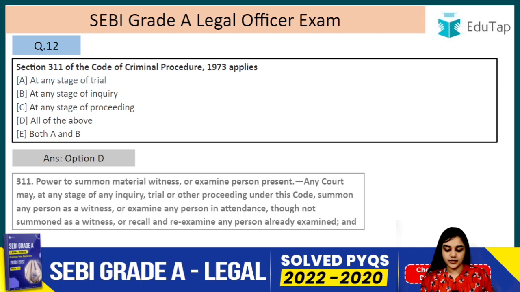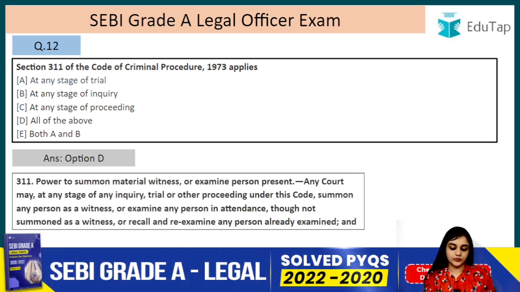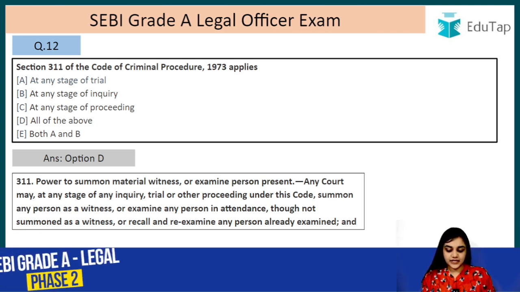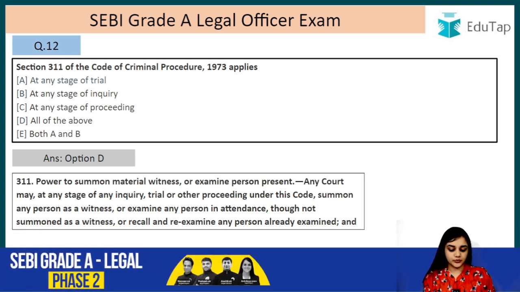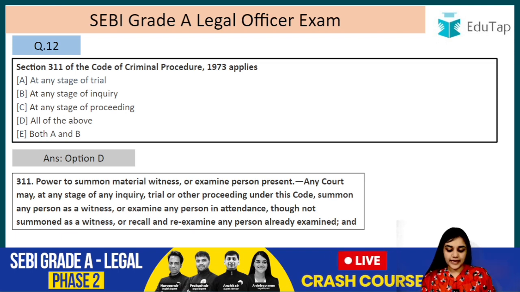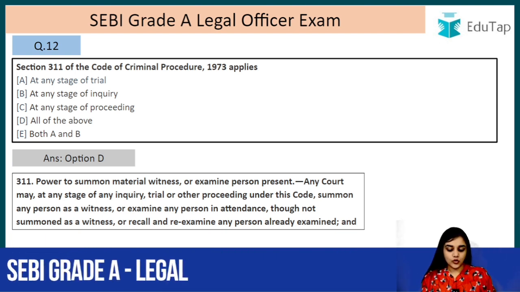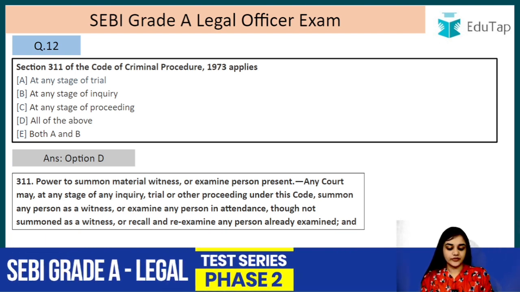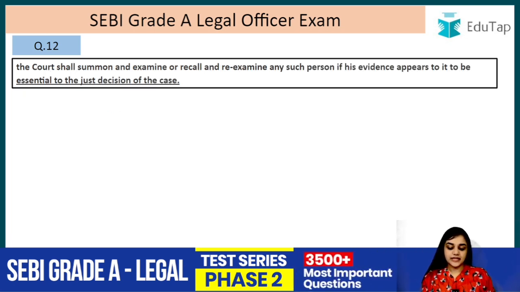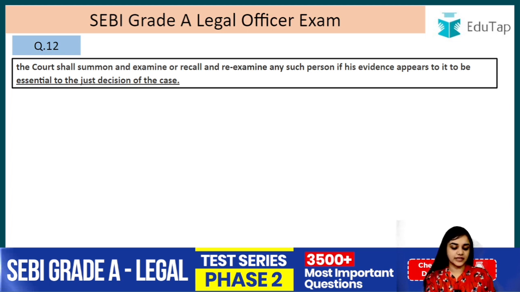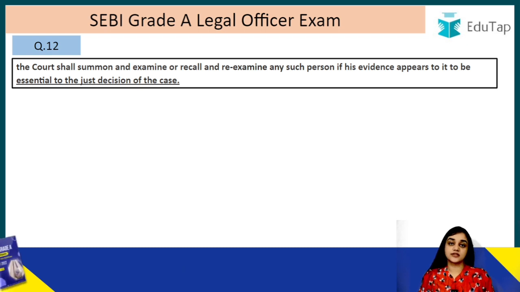So this is power to summon material witness or examine person present. Any court may, at any stage of the inquiry, trial or other proceeding under this code, summon any person as a witness or examine any person in attendance not summoned as a witness, or recall and re-examine any person already examined, and the court shall summon and examine or recall and re-examine any such person if his evidence appears to it to be essential to the just decision of the case.